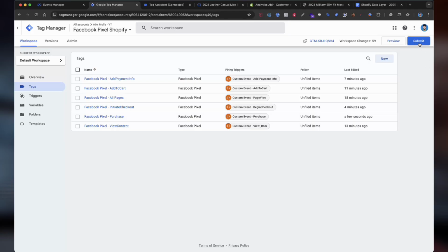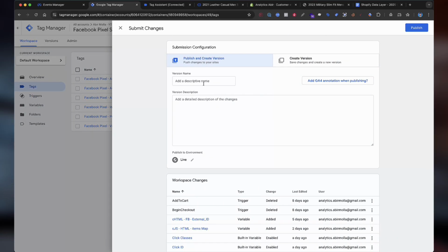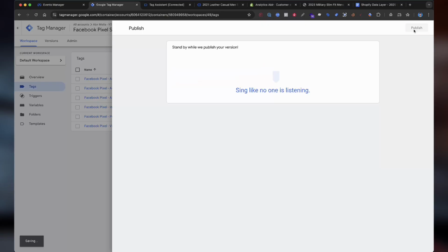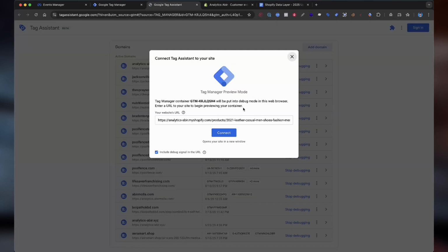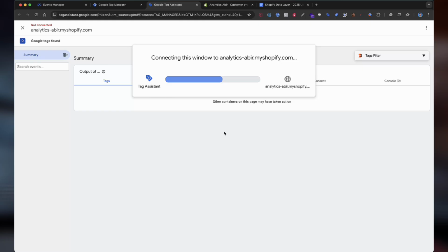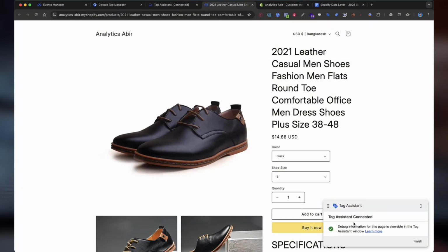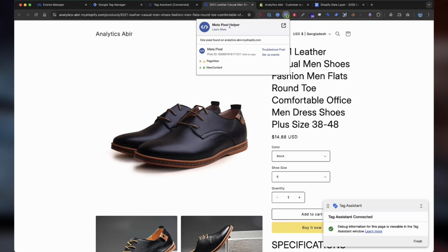Now select submit. Enter any version name here. Then select publish. Select the preview, and enter your Shopify URL here and select connect. The tag assistant is connected and you can see here the Meta Pixel Helper. I'm using this extension.